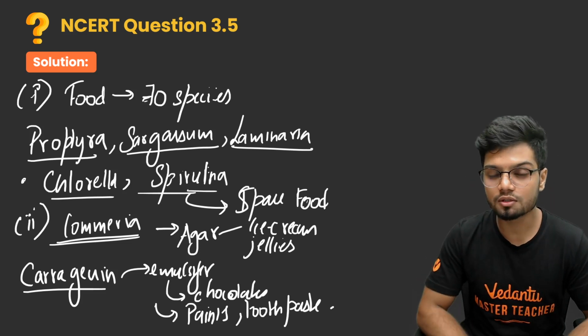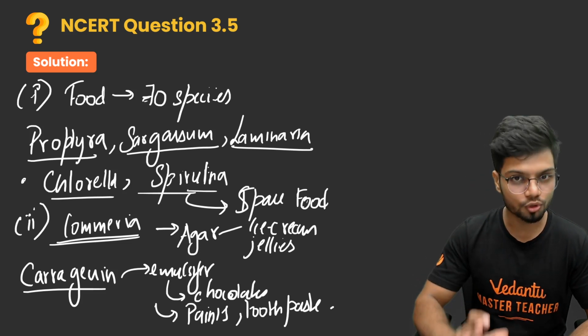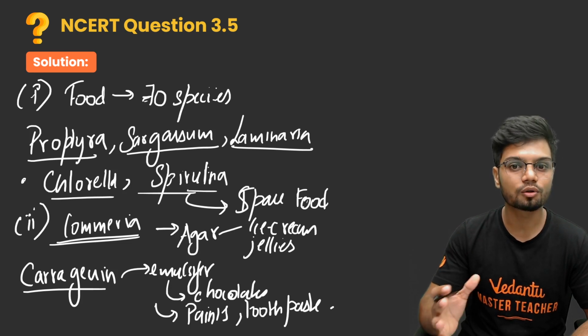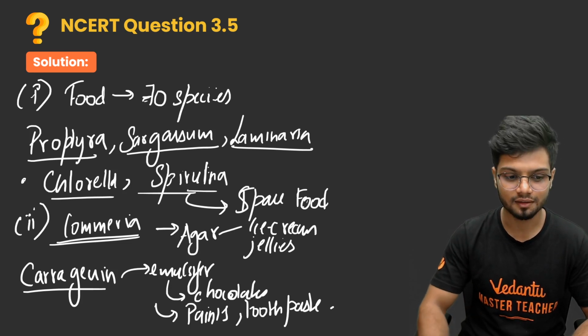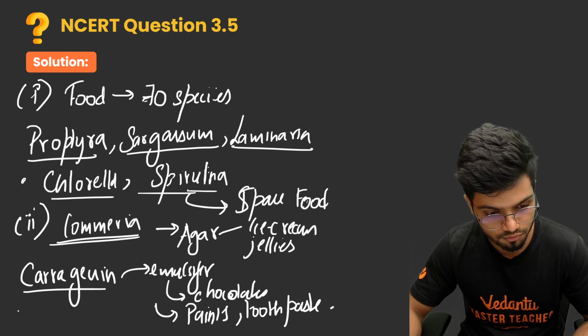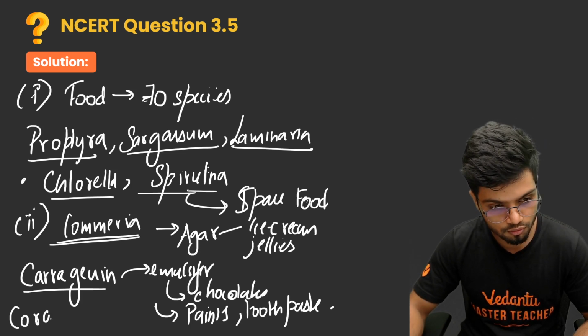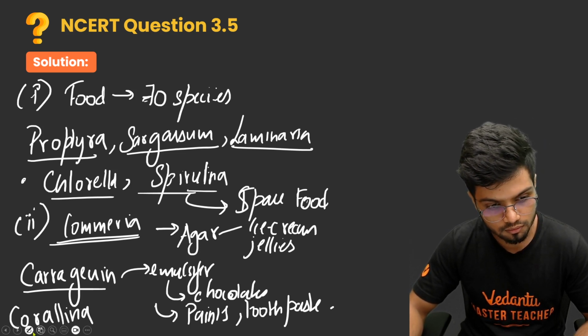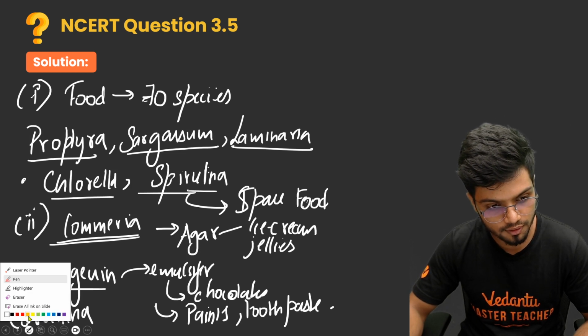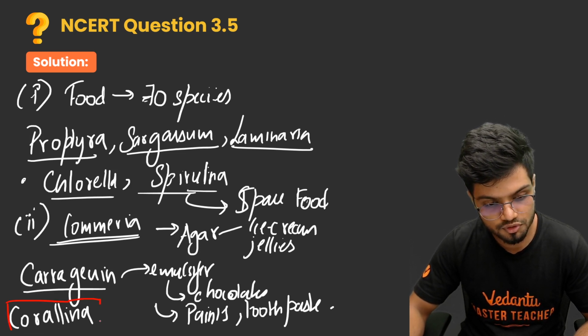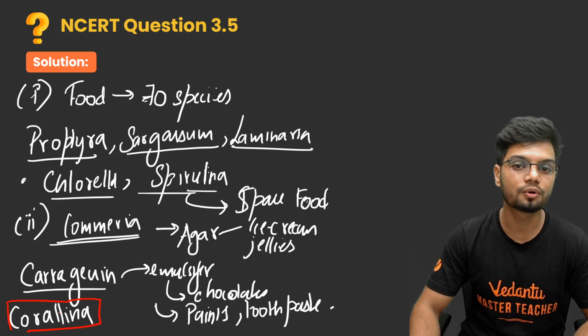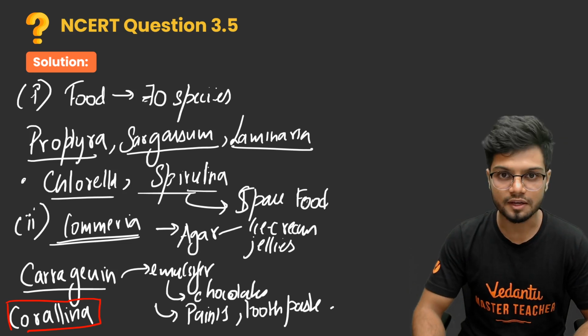Now, what about medicinal properties? So, medicinal properties is not given in NCERT, but I think you should know. The medicinal property is the chlorella is a type of red algae. Let me write it down. If you do not know the spelling, chlorella. Now, this chlorella is a type of red algae, which can help you in the fight against worm infection.